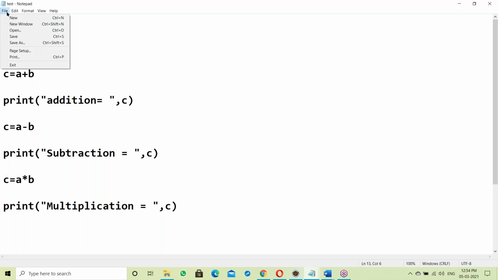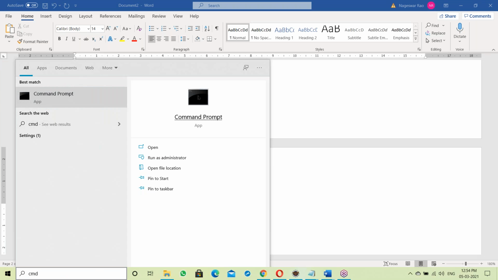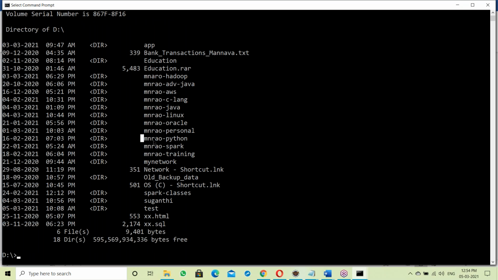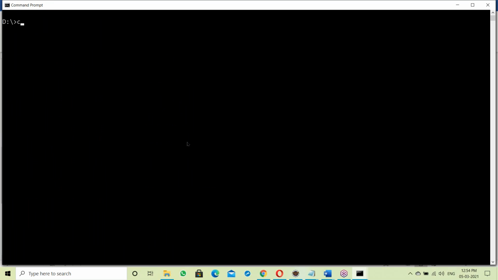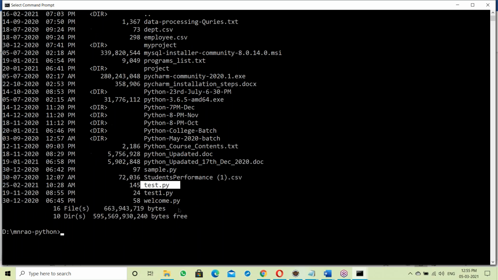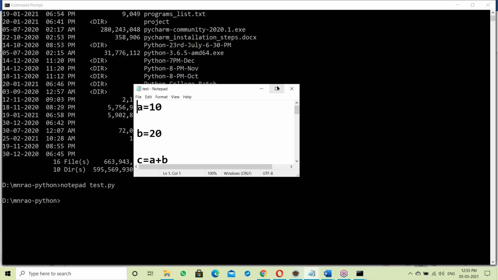Suppose this is a Python script. Open the command prompt and type the commands: cls, cd, dir. Suppose this is test.py. Open it with notepad: notepad test.py. So this is a Python script.